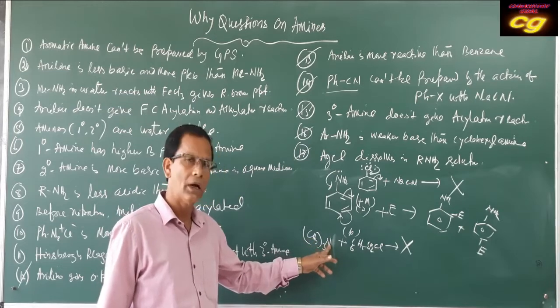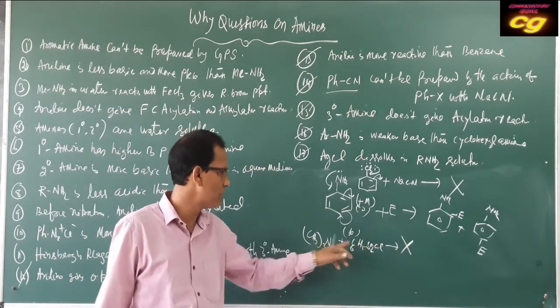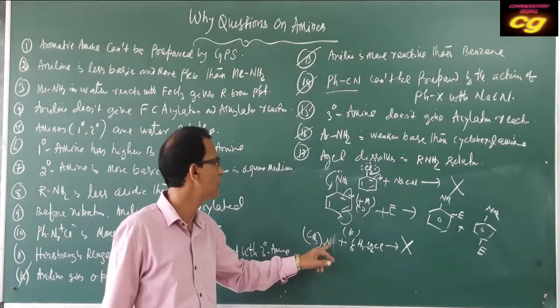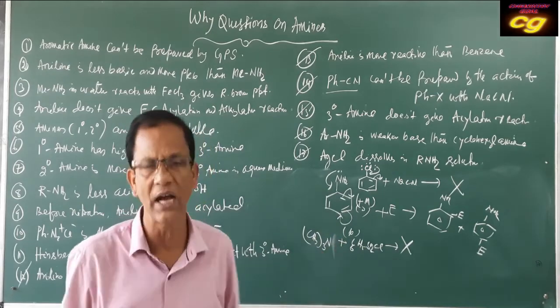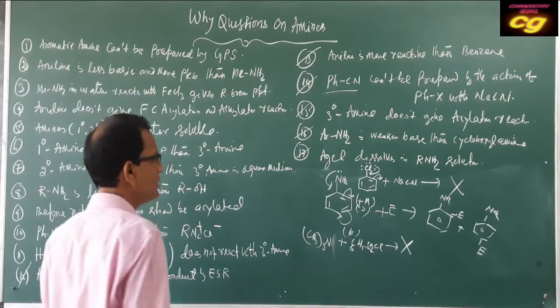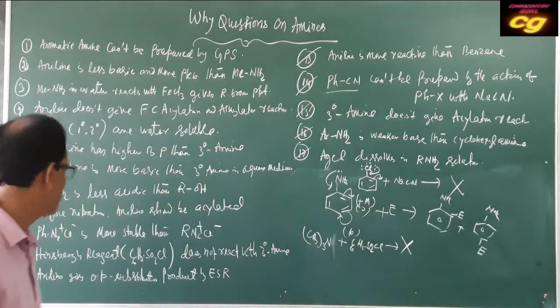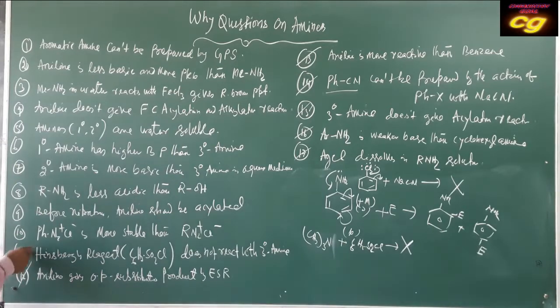To substitute this Hinsberg reagent in tertiary amine, it should have some hydrogen attached to nitrogen. As it has no hydrogen attached to nitrogen, no substitution takes place. That's why Hinsberg reagent does not react with tertiary amine.